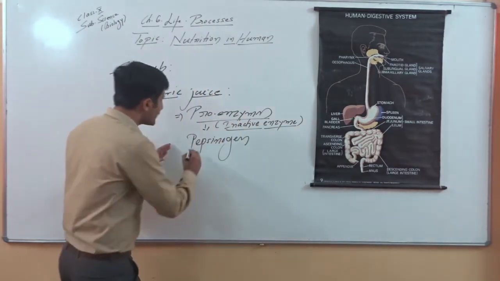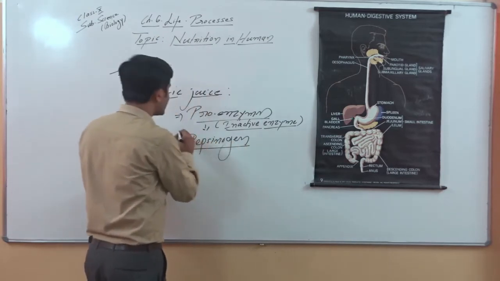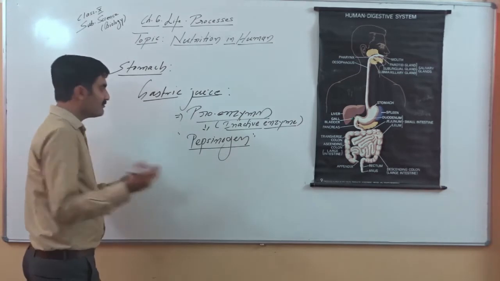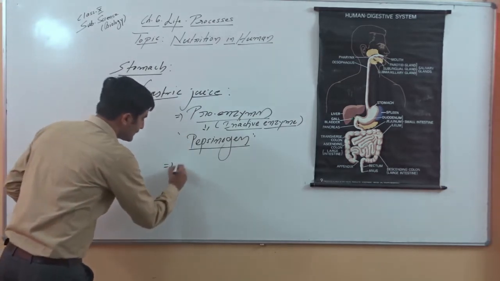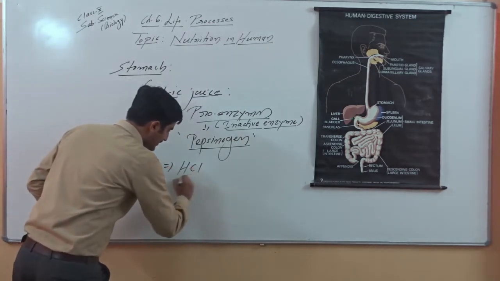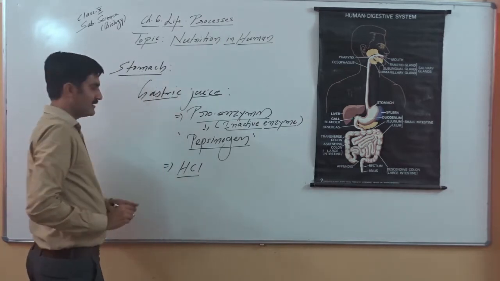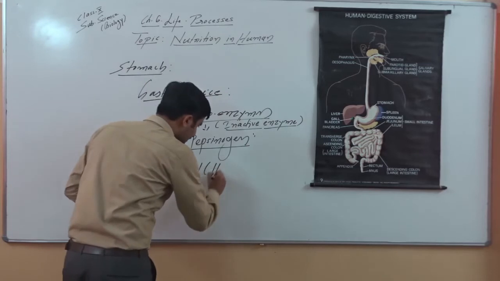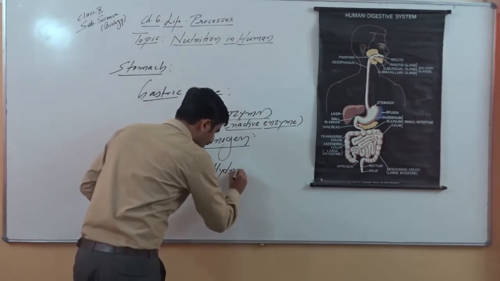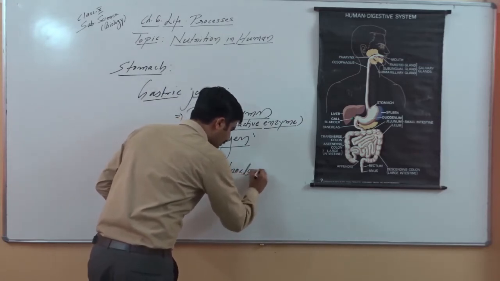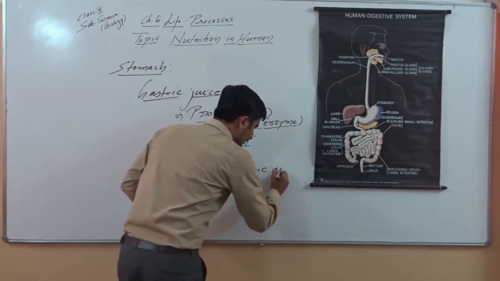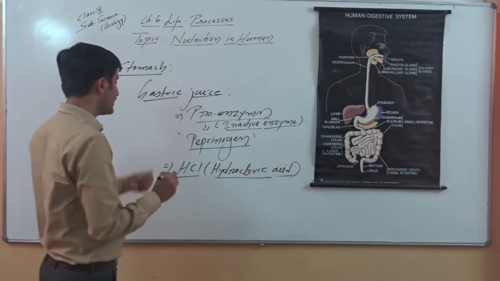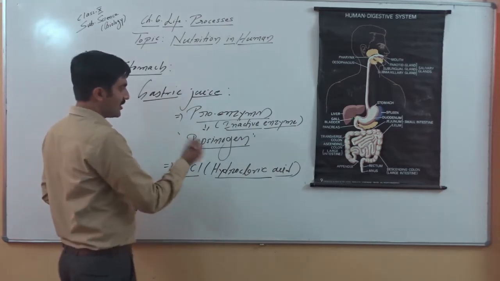These protein digestive enzymes are released as proenzymes. One example is pepsinogen. This pepsinogen is activated by another secretion, that is HCl, hydrochloric acid. So the stomach wall secretes hydrochloric acid. Please remember, as all of you know, this is a strong acid, hydrochloric acid. Its pH is around 2 to 3. This is a highly acidic substance.